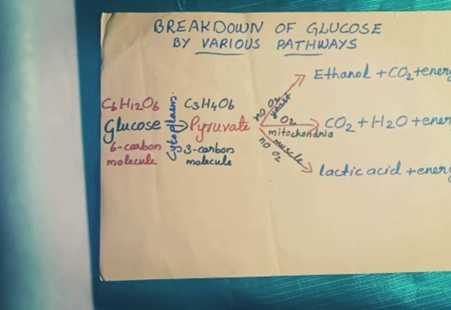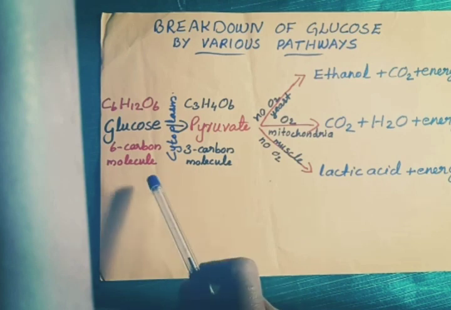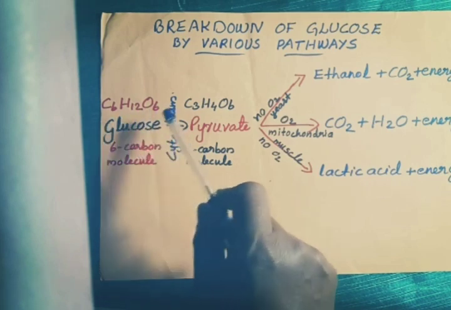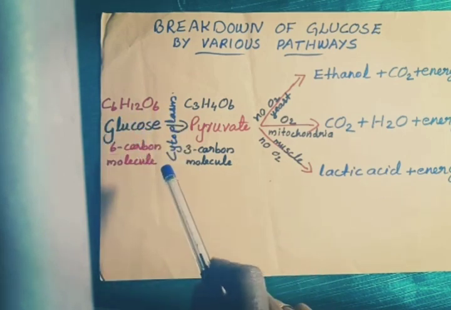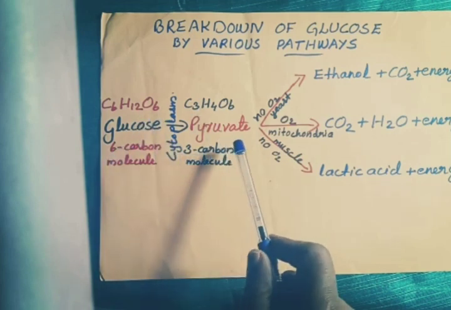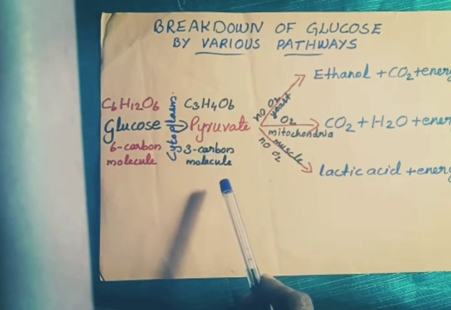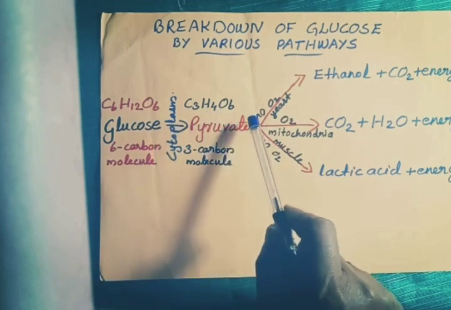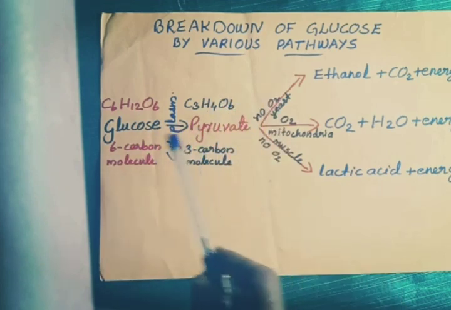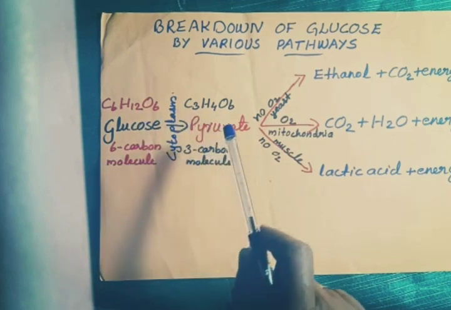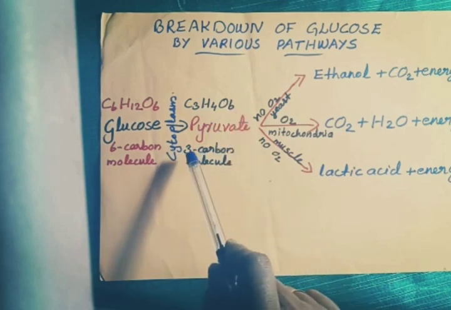Glucose is the food item, and you know glucose is a 6-carbon molecule. Already we studied glucose is a 6-carbon molecule, C6H12O6. That's the formula of glucose. In the cytoplasm, the glucose will be converted into pyruvate. Pyruvate is a 3-carbon molecule, formula C3H4O6. So, the 6-carbon molecule of glucose converts into a 3-carbon molecule of pyruvate in the cytoplasm.